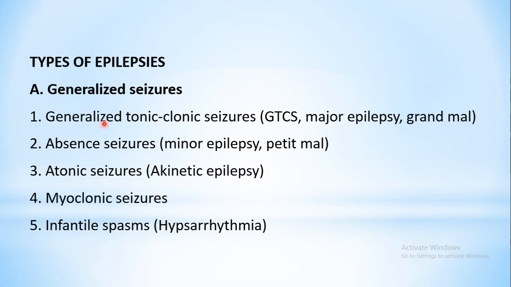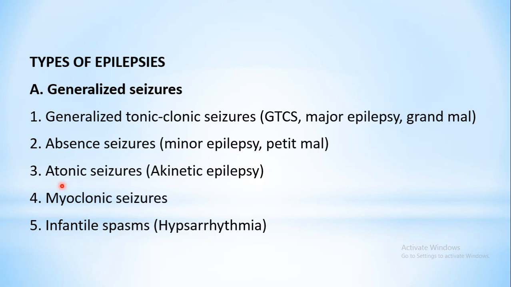So under generalized, the first one is GTCS, second one is absence seizure. This is also known as minor epilepsy or petit mal type of epilepsy. This is also quite common, wherein the patient keeps staring at one particular place with no movements.